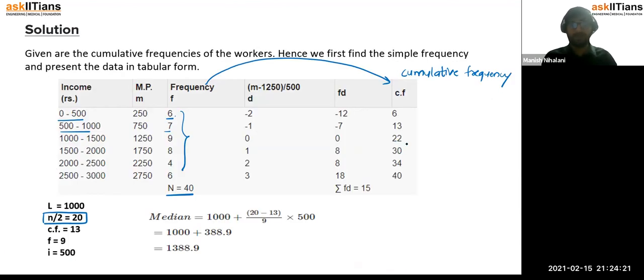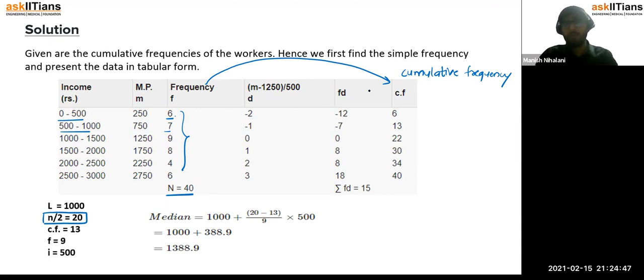Now we have to understand about median class, because that is very important for grouped data, right? For a continuous distribution, if you know how to calculate the median for grouped data, then you should first be able to determine the median class, right? So median class is where your n by 2 observation lies. So n here is 40, n by 2 is 20, 20th observation कहाँ पर है?